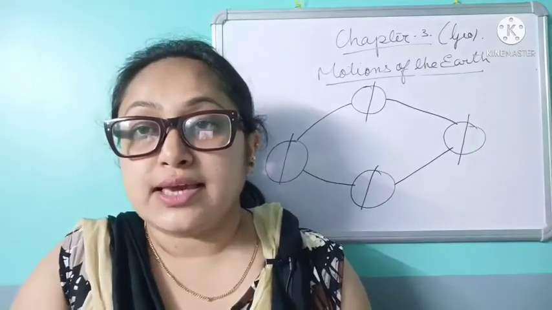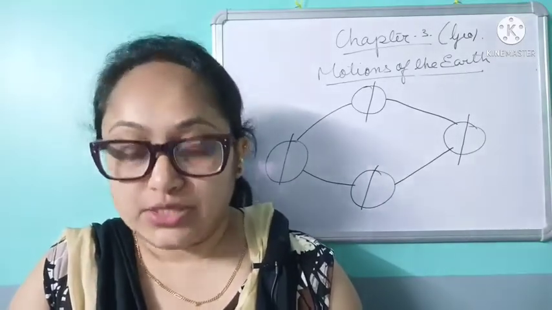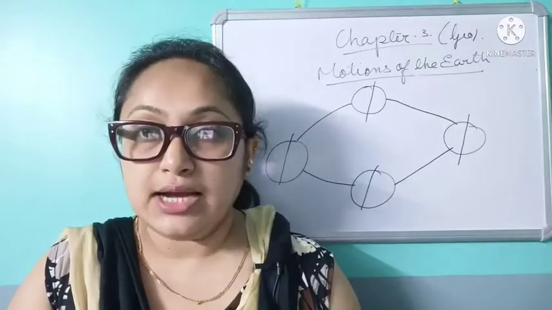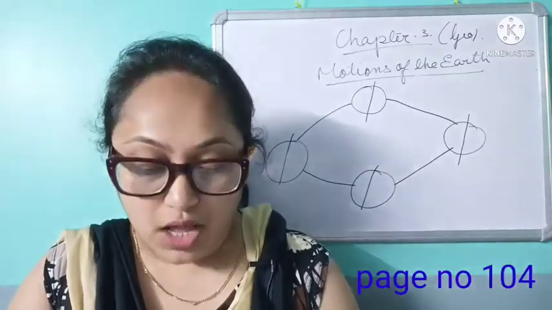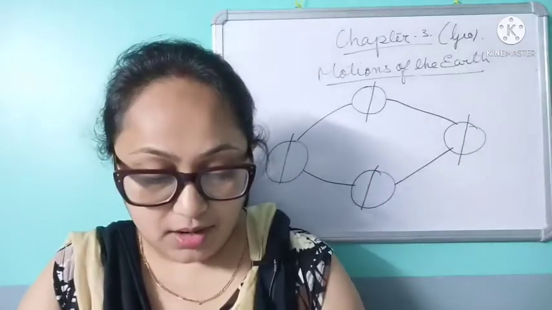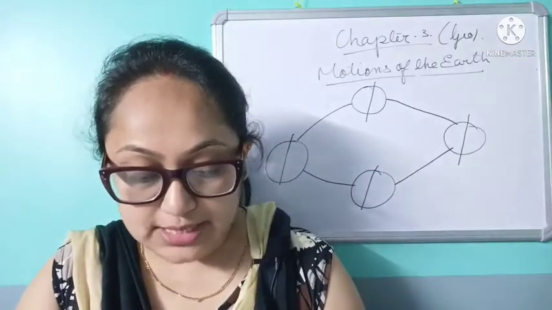We were already discussing chapter number 3, the motions of the earth, in geography, right? So today we'll start the revolution of the earth, on page number 104. The earth, while rotating on its axis, also revolves around the sun.